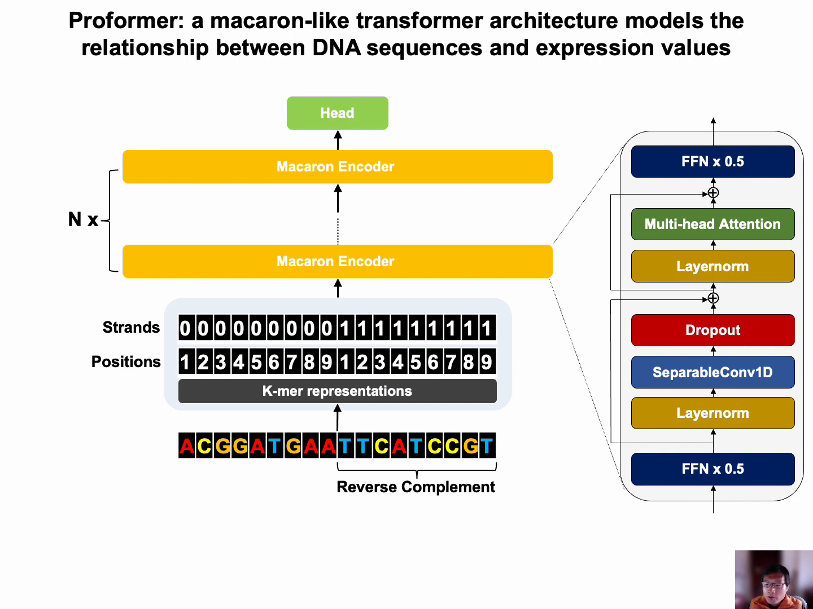Proformer used a Macaron-like transformer encoder architecture where two half-step feed-forward layers were placed at the beginning and the end of each encoder block. A separate one-dimensional convolution layer was inserted after the first feed-forward layer and in front of the multi-head attention layer.